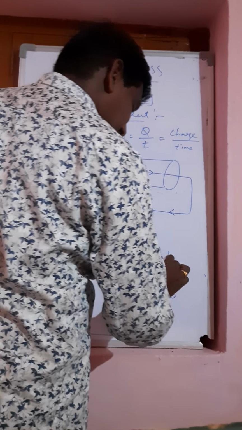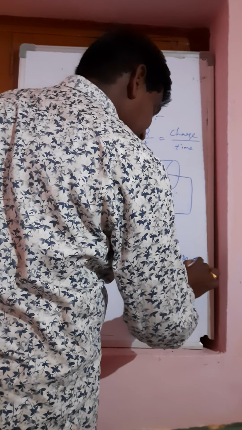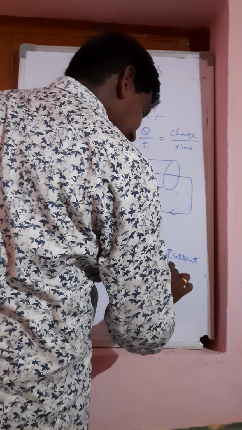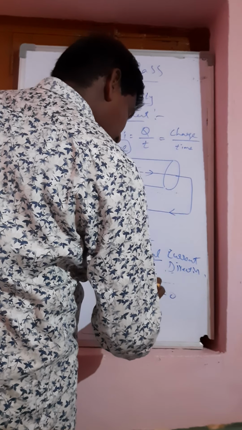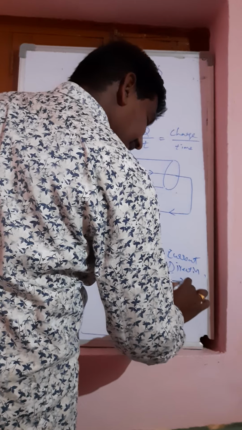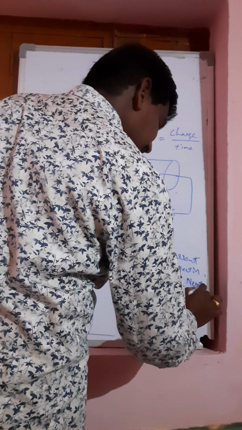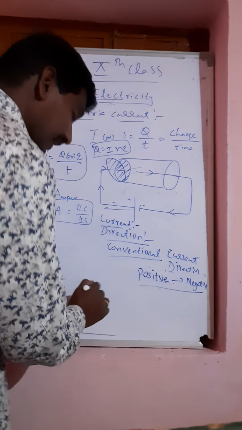I'll tell you. Conventional current direction is positive to negative. Why?